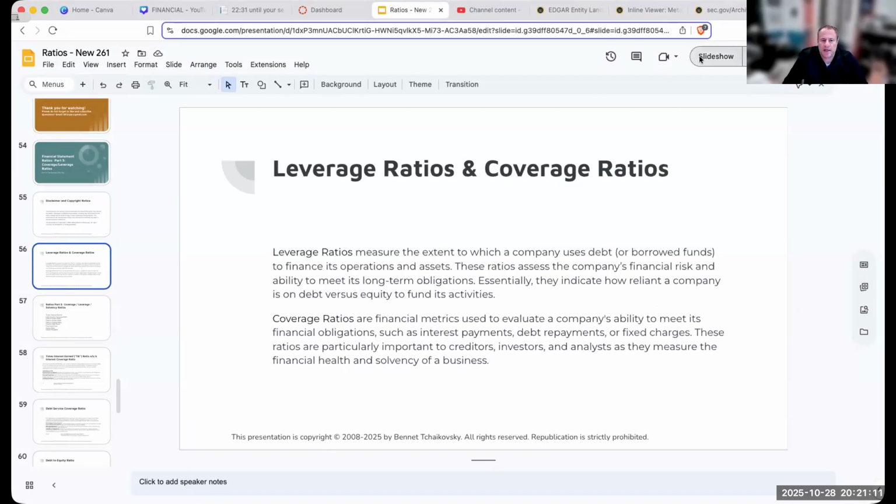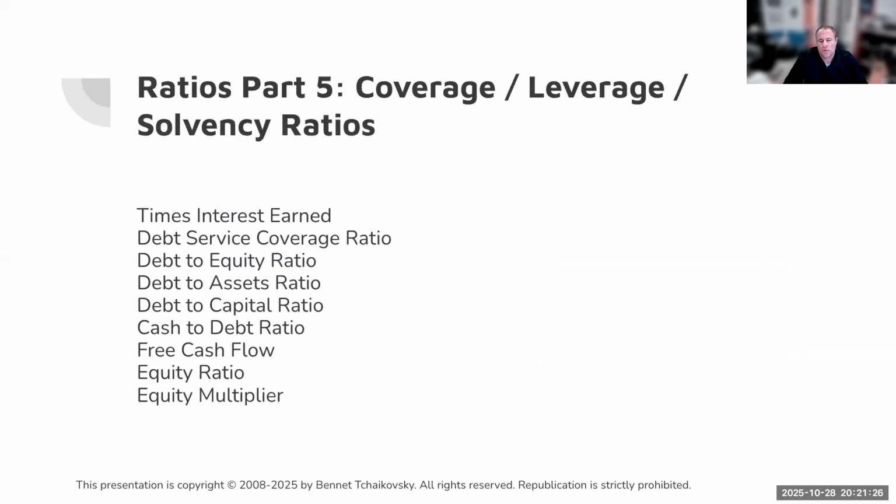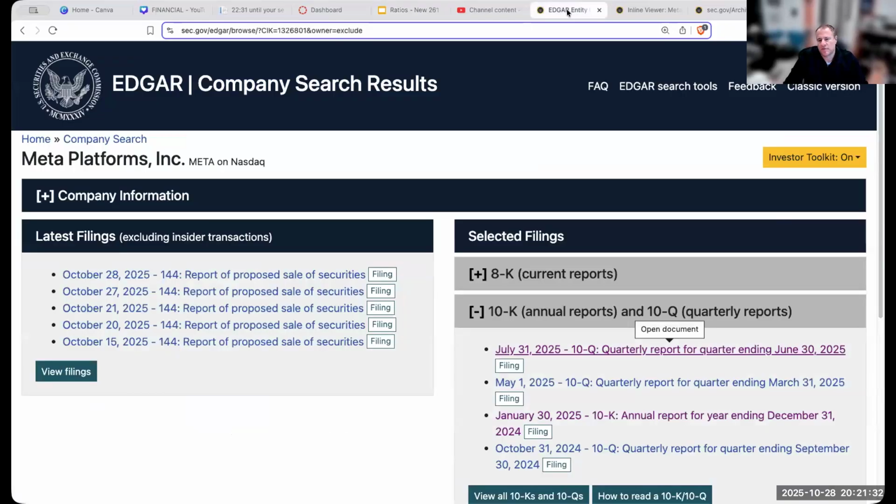So today we're going to be looking at our leverage and coverage ratios. And what we're really looking at here has to do with debt, and if we're taking on debt, how does that look? One of the things we want to remind ourselves of is the advantage of going into debt.